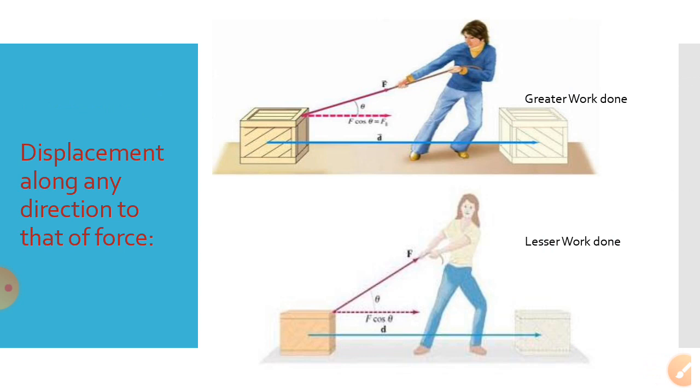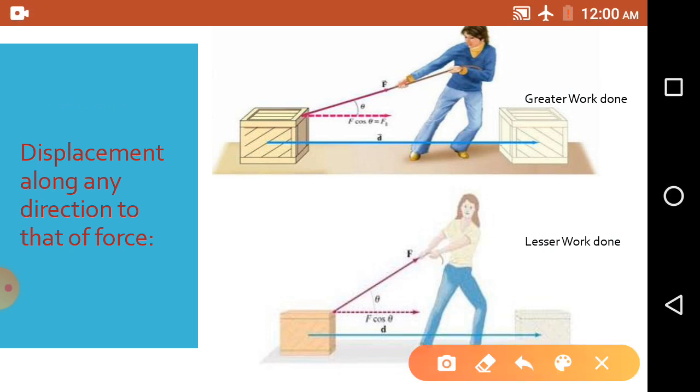So here, from the first picture you can see the boy, and here also, maybe it is a girl. The boy is pulling a box. As the box is pulled by the boy, he is applying a force.